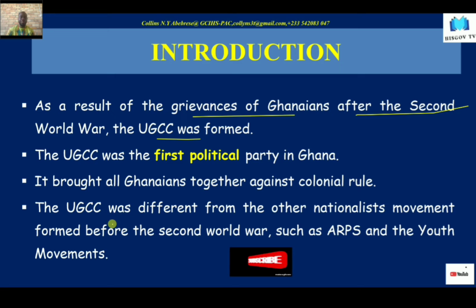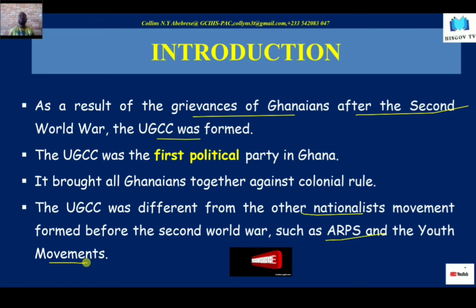Unlike the Aborigines Rights Protection Society and the Youth Movement formed during the proto-nationalist period, the UGCC focused on uniting the whole country, bringing together the Gold Coast, Asante, as well as the Northern Territories, trying to establish party offices in all these territories.